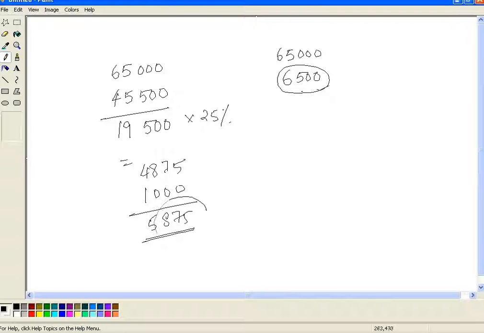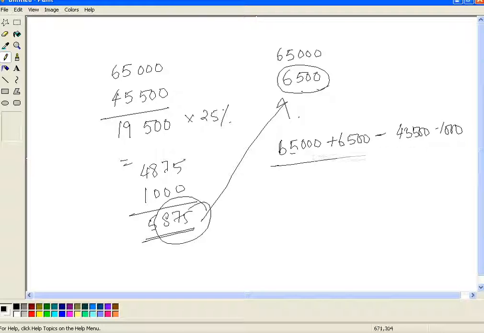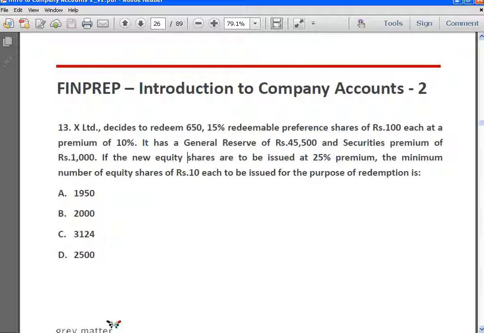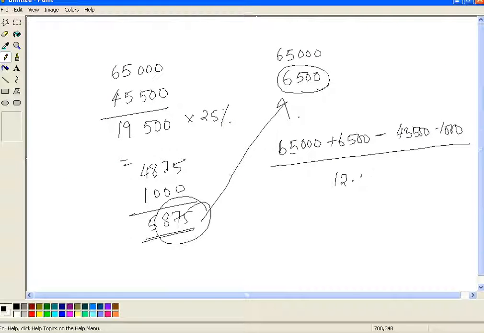Which means that this premium is not sufficient to cover the premium on redemption, and hence the number of equity shares to be issued will be 65,000 plus 6,500 minus 45,500 minus 1000 divided by the issue price, which is 12.5.